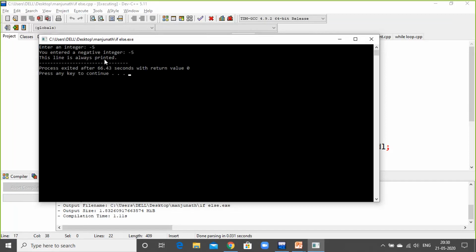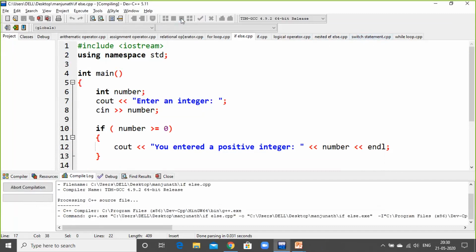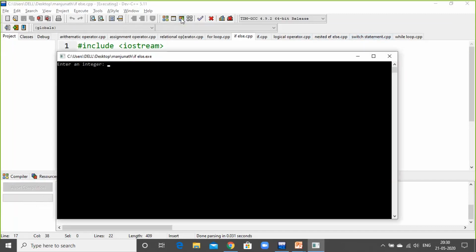Let us check with the positive number and see the output once again. I'll close this output screen and click here. Again, I'm compiling this. Now, participants, the number I'm going to take is 10. 10 is nothing but a positive number. By seeing it, you can tell it is a positive number. In case you have a complex number, the compiler can also understand it if you don't. Here we are using basic numbers to understand the fundamentals of C++.